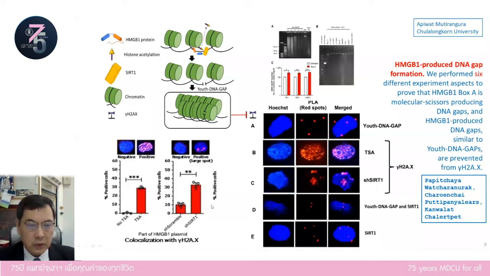This slide shows that if we inhibit histone deacetylation by chemical and genetic methods, the DNA gap produced by box A will be recognized by H2AX, which is the primary DDR.